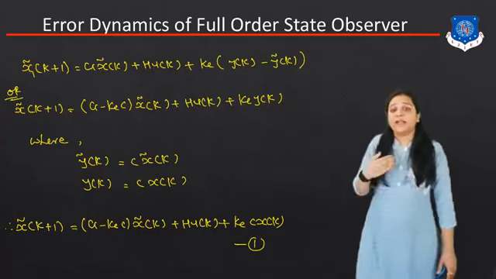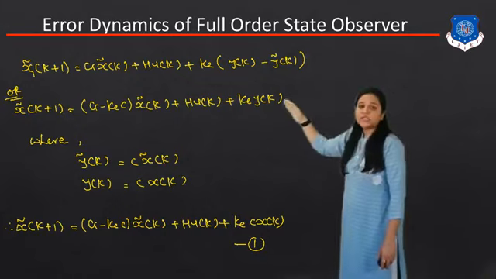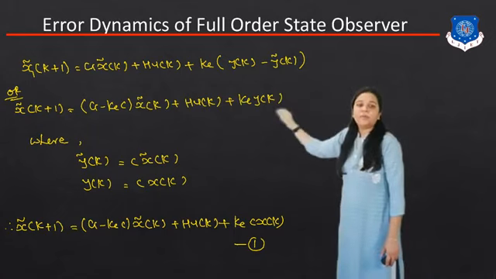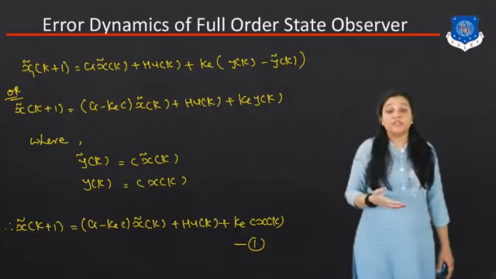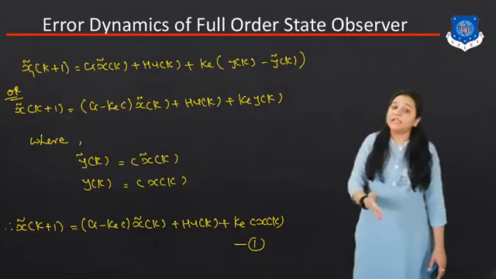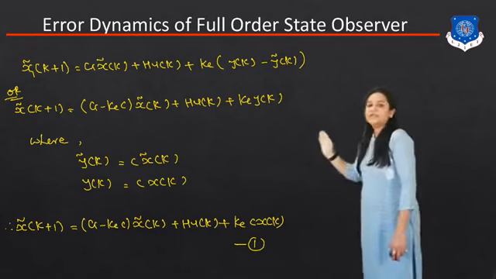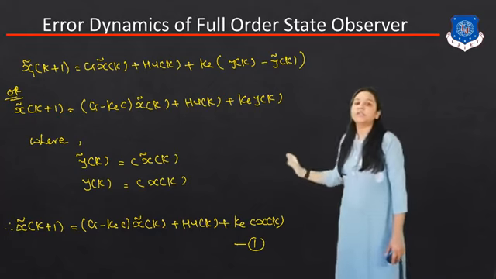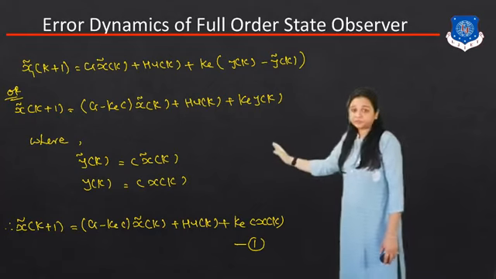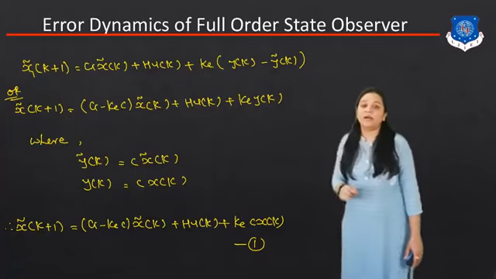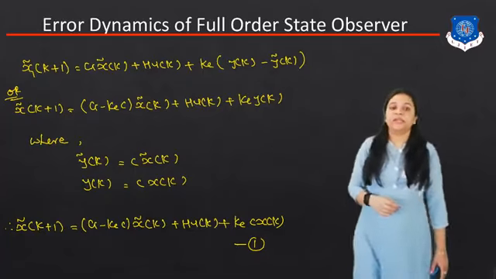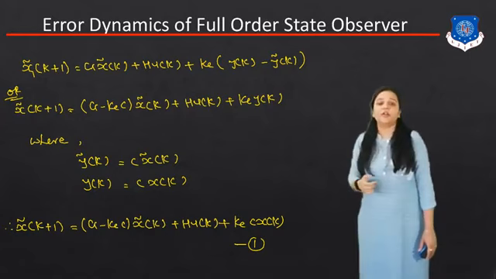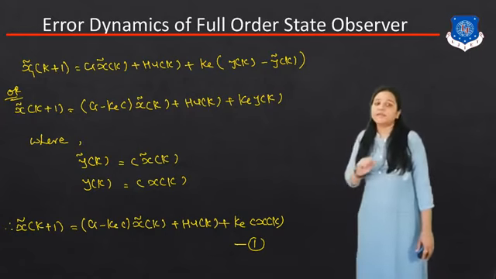Or we can write the equation like this manner: x tilde k plus 1 is equal to g minus k e c x tilde k plus h u of k plus k e y of k, where as you know y tilde k is equal to c x tilde k and y of k is equal to c x of k. Okay, so the equation will become x tilde k plus 1 is equal to g minus k e c x tilde k plus h u of k plus k e c x of k. We can write y of k is equal to c x of k. So this is my equation number 1.